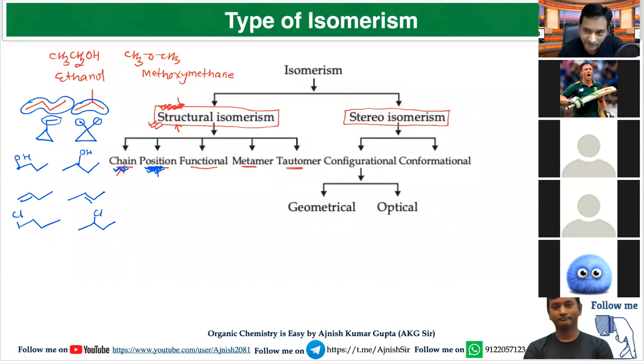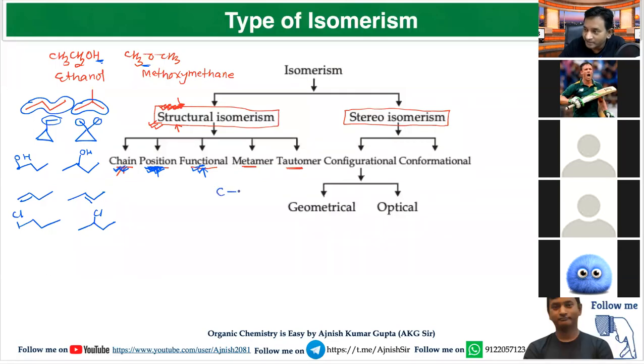Is it clear for everyone? Yes, sir. Okay. Now functional isomers. If there is a difference in functional group, then they are called functional isomers. Like, sir, this is ether, this is ether, this is alcohol. They differ in functional group, so they are called functional isomers.